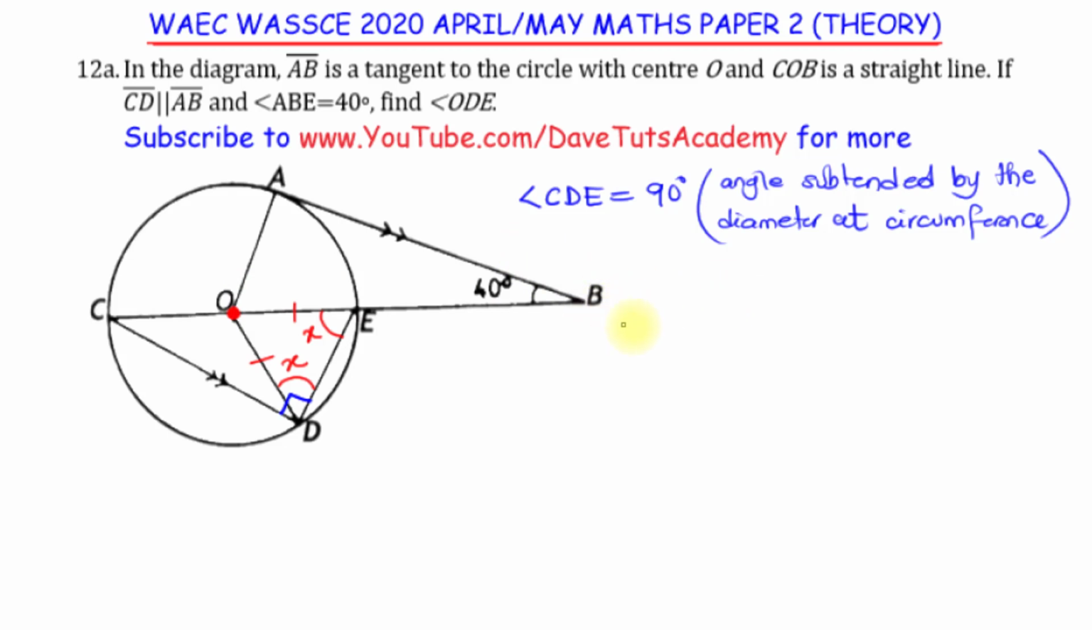So I can say angle ODE is also equal to angle OED, and I've tagged it as X, because they are base angles of an isosceles triangle, a triangle that has two of its sides equal, and therefore it also has the base angles equal.